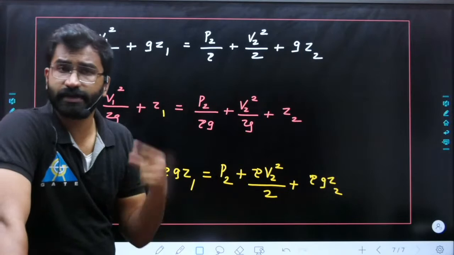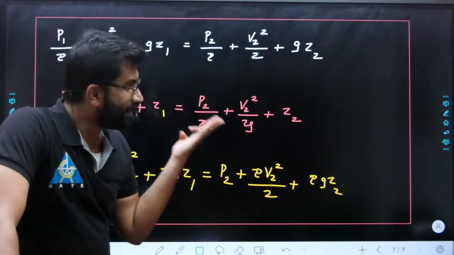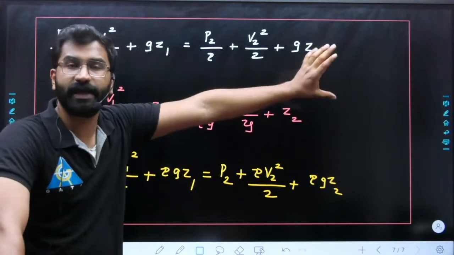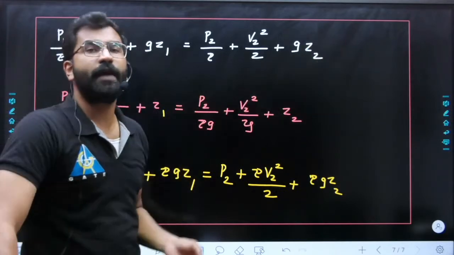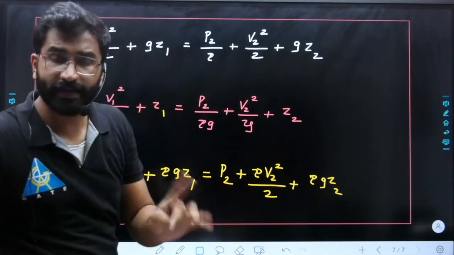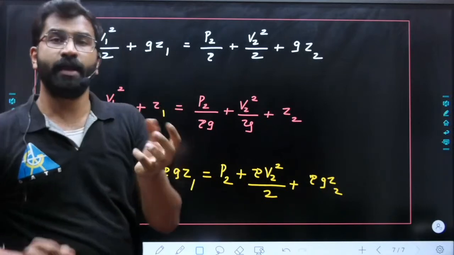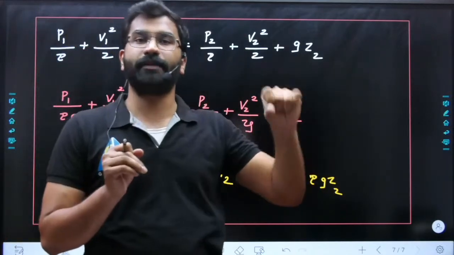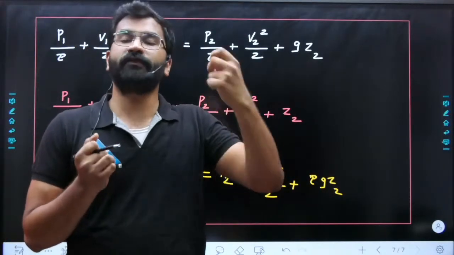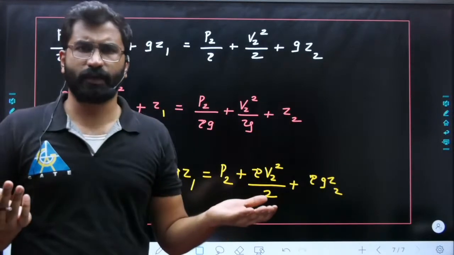Limitations क्या क्या है? First of all, incompressible होना चाहिए, steady flow होना चाहिए, है ना? Obviously heating and cooling effects नहीं होना चाहिए throughout the flow, है ना? We are applying Bernoulli equation on a same streamline at two different points, and always remember frictional losses should be negligible. That's why हम हमेशा Bernoulli equation center line पे apply करते हैं, ठीक है? Then only it will become more approximate, right? We are doing an approximate calculation ना.